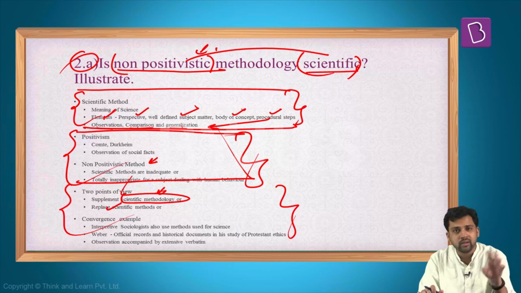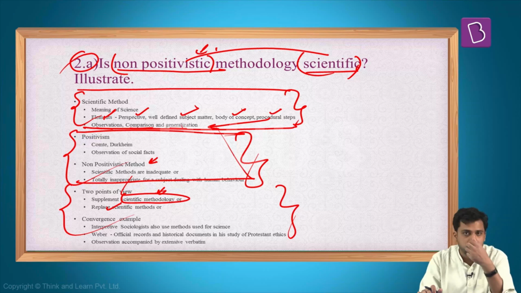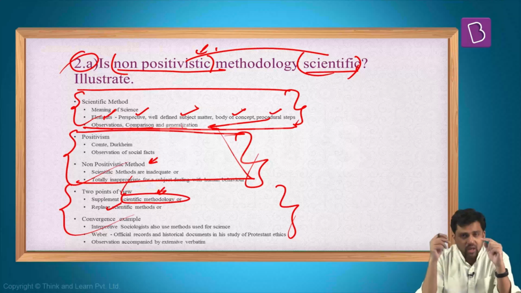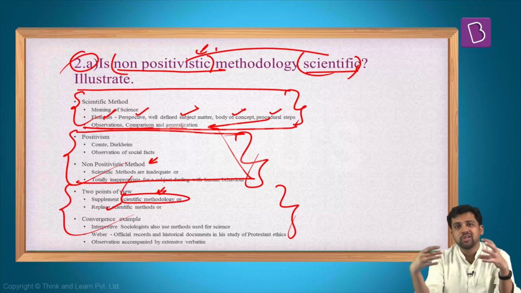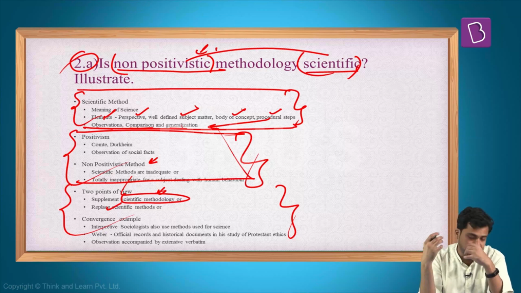These are the data that he's acquiring from outside. These are all facts, and he is observing them from outside. He's collecting data and studying that, and then he is using his own other methods to bring all these things together. So scientific methodology and non-positivist methods can go hand in hand. They can be used to supplement each other.